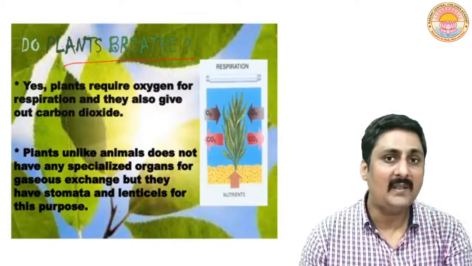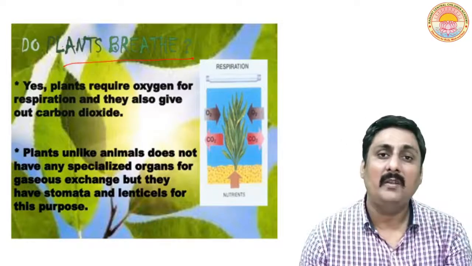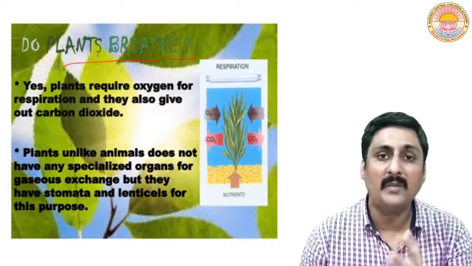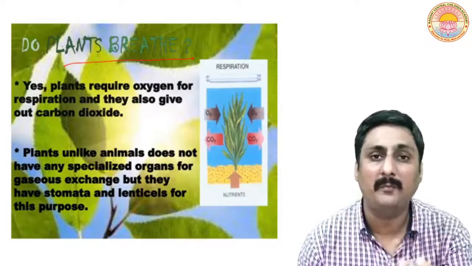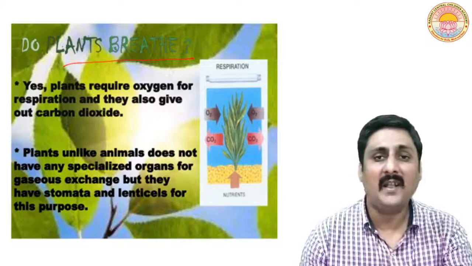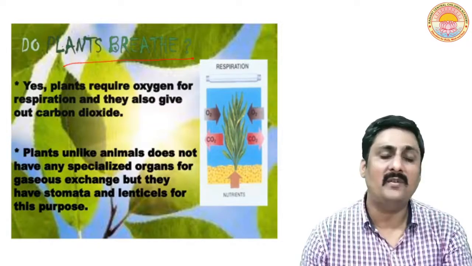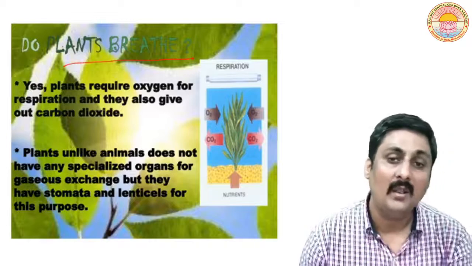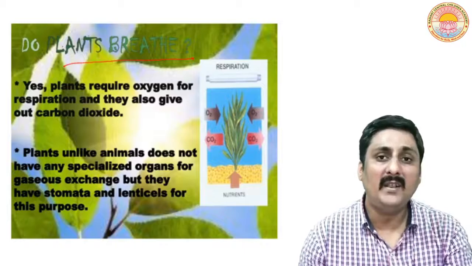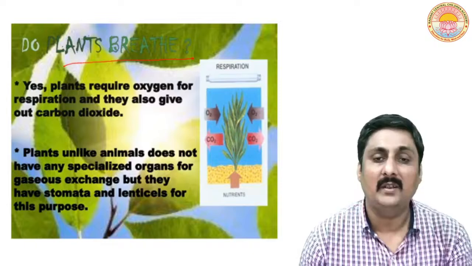In case of plants, the living cells lie very close to the surface where a high amount of oxygen is already present. Moreover, stomata or lenticels are present on the outer portion of the leaves and stems. So every cell can directly take oxygen. They do not require any special organ. In the innermost part of the plants, mostly dead cells, dead tissues are present, and they do not require oxygen.